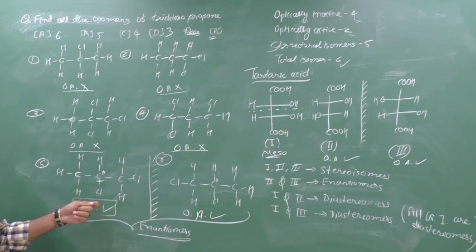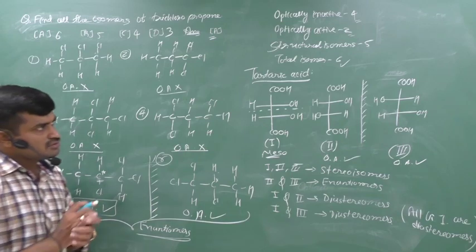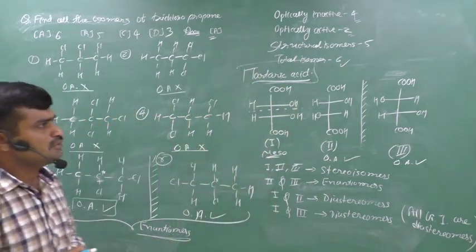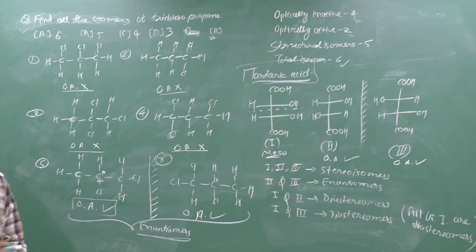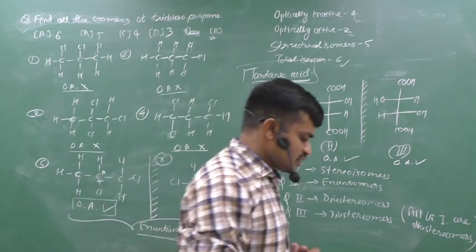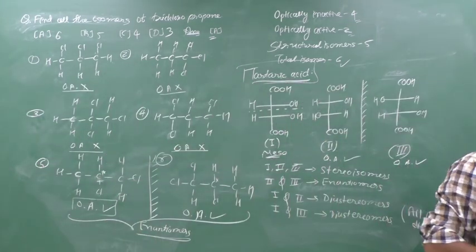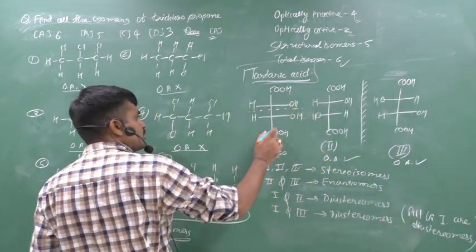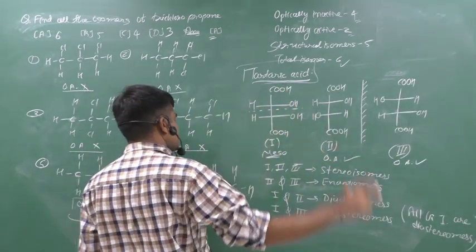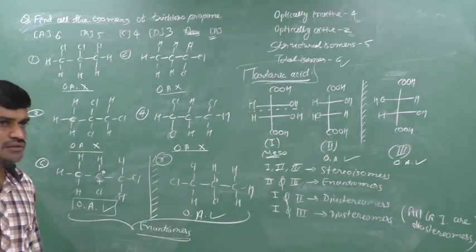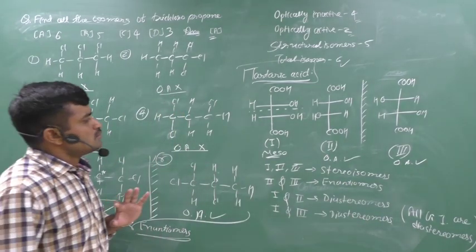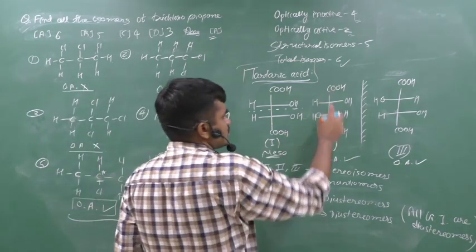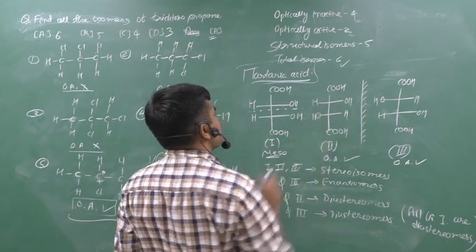Any confusion? Clear? Suppose the question is like that, if you are given tartaric acid, then we can draw the possible structures and isomers of tartaric acid. It is like that. First we draw COOH, COOH, HOH, HOH. It is tartaric acid. It is the first structural formula. Second structural formula is COOH, COOH, HOH, OHH.